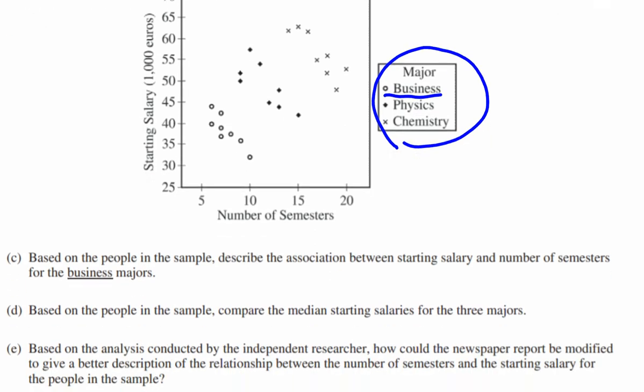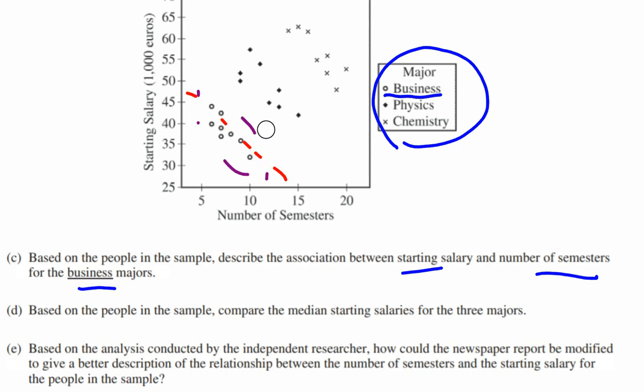So let's see what it asks. Based on the people in the sample, describe the association between starting salary and number of semesters for business majors. So we look at just the business majors, just the circles. That's this cluster of data. And if you want to do the ellipse trick again, you could do that. You could draw your vertical tangents and then draw the least squares regression line going through it.